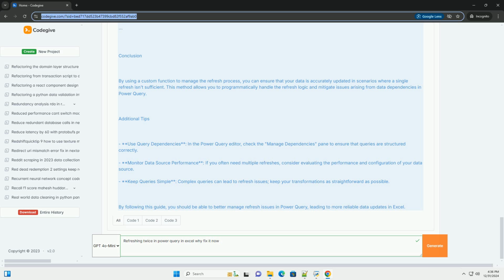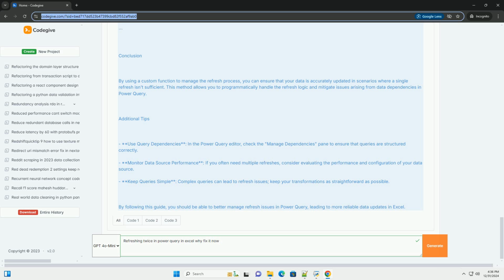Three, cache issues. Sometimes, Power Query can cache results in a way that requires a second refresh to clear out and get the latest data. Four, complex transformations. If your query involves several transformations or merges, it can sometimes be necessary to refresh multiple times to ensure all transformations are applied correctly.